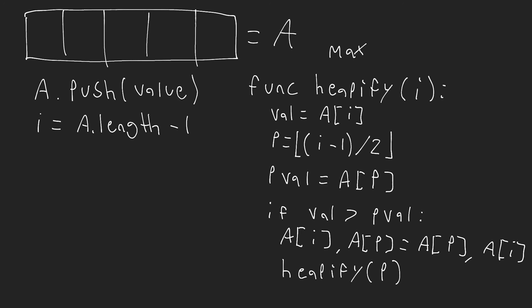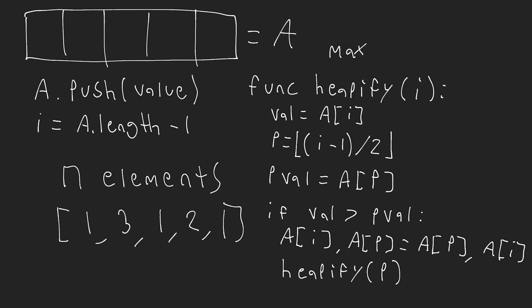Okay, so now that we've looked at that insertion, I'm just going to quickly mention that we can actually build a heap by just continually inserting different values. Now, this is not the most efficient way to go about creating a heap, but let's say I have n elements, and maybe this is just an array that contains some randomly ordered elements. If I want to sort these different elements, then I can use a heap.